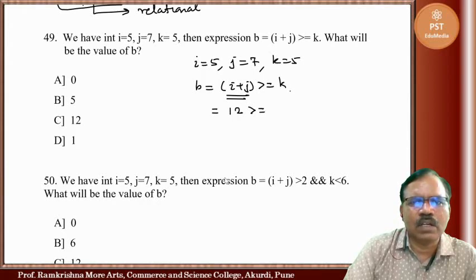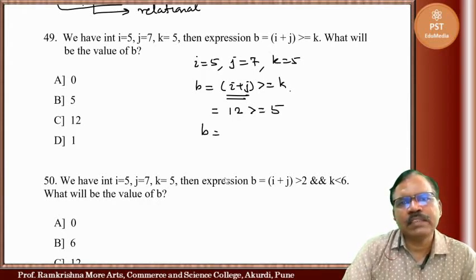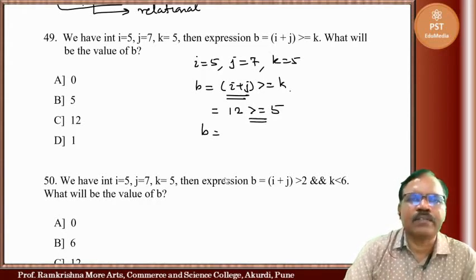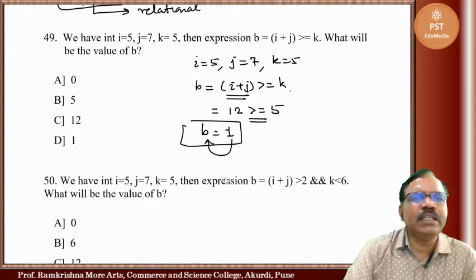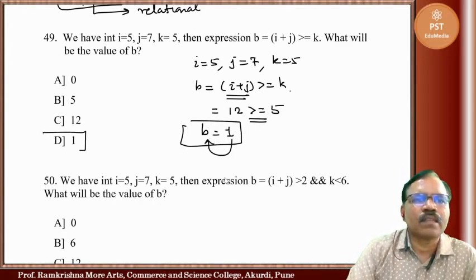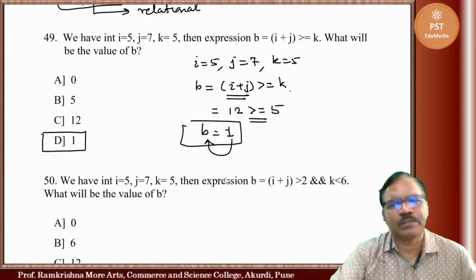Now the relational operator: 12 greater than or equal to 5, it is true. True means it will return value 1, and that is assigned to b. So b is equal to 1.